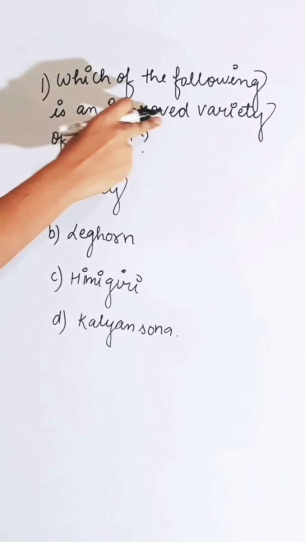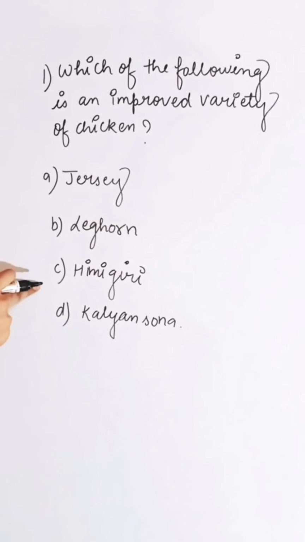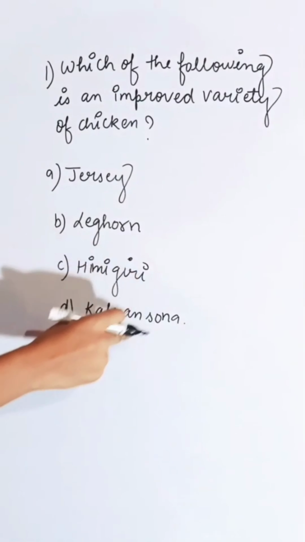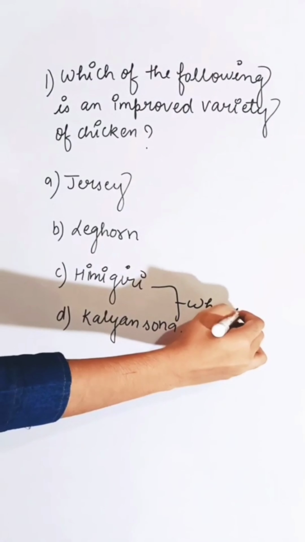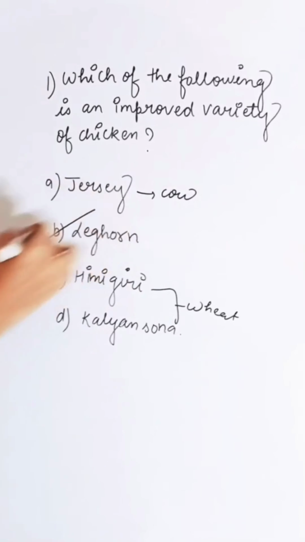Which of the following is an improved variety of chicken? First Jersey, second is Leghorn, third is Himgiri, and fourth is Kalyan Sona. Himgiri and Kalyan Sona are varieties of wheat and Jersey is a variety of cow. So the correct answer is B.